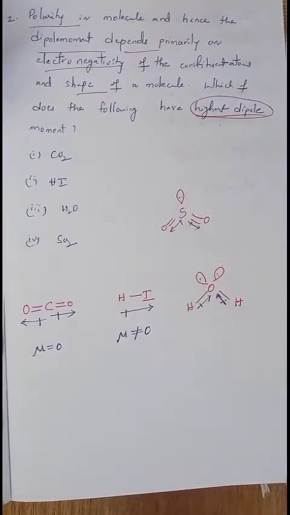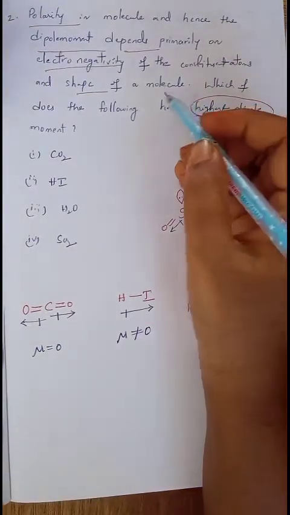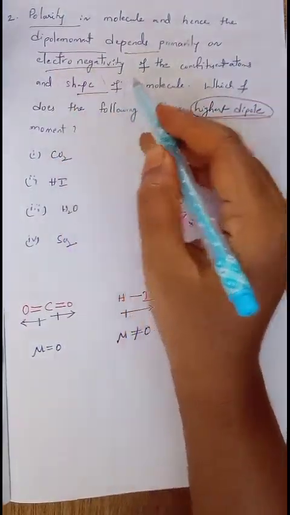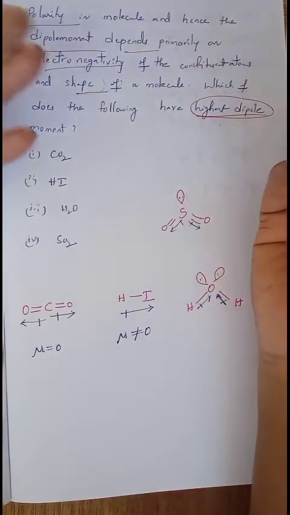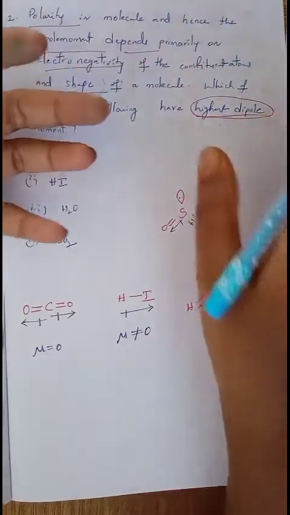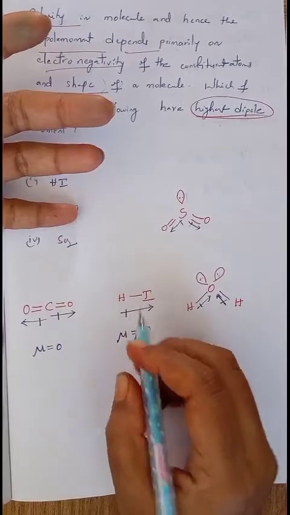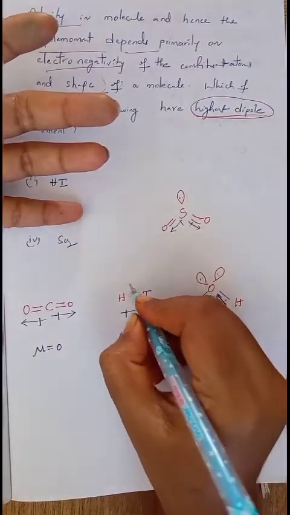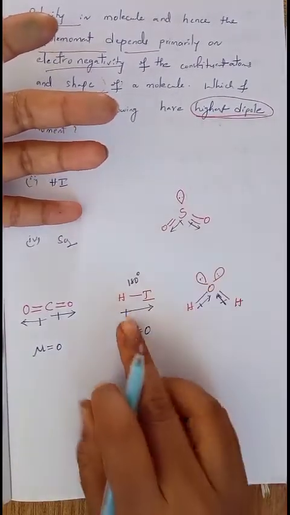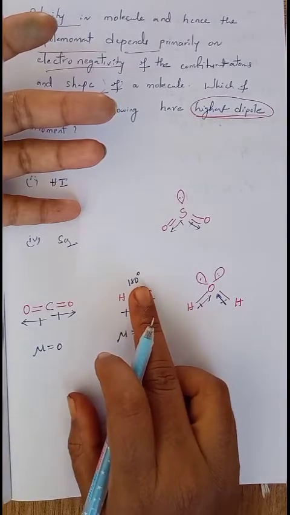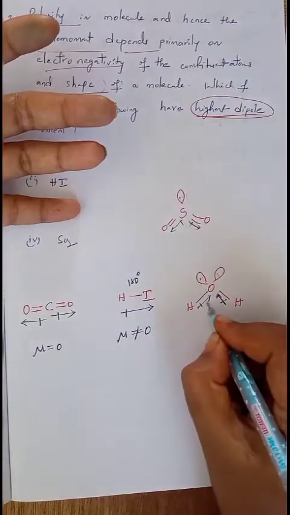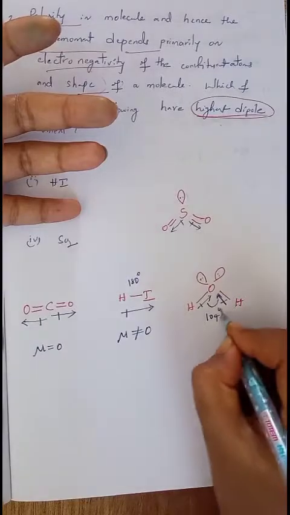So first we have to discuss the shape of the molecule. The shape of the molecule is obtained from the hybridization and bond angles. First we'll see the bond angle. In the HI molecule the bond angle is 180 degrees. In the H2O molecule the bond angle is 104 degrees.